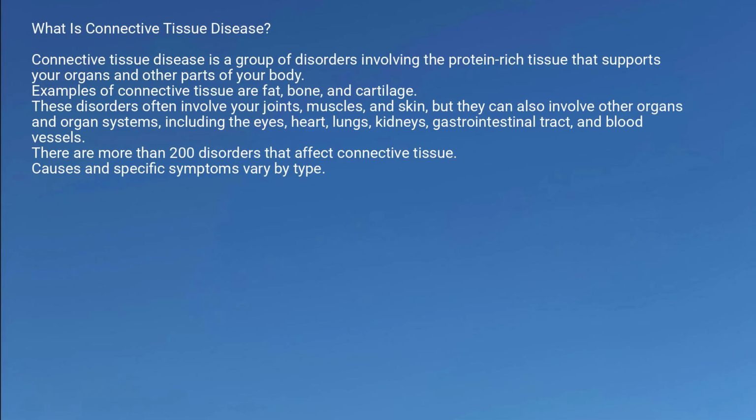These disorders often involve your joints, muscles, and skin, but they can also involve other organs and organ systems, including the eyes, heart, lungs, kidneys, gastrointestinal tract, and blood vessels. There are more than 200 disorders that affect connective tissue. Causes and specific symptoms vary by type.